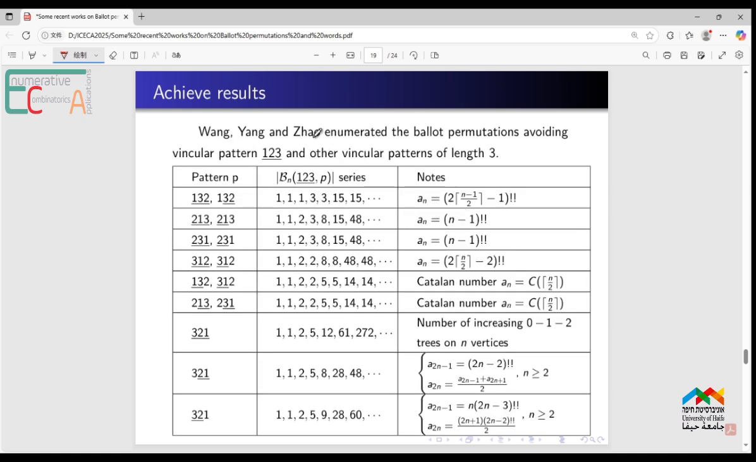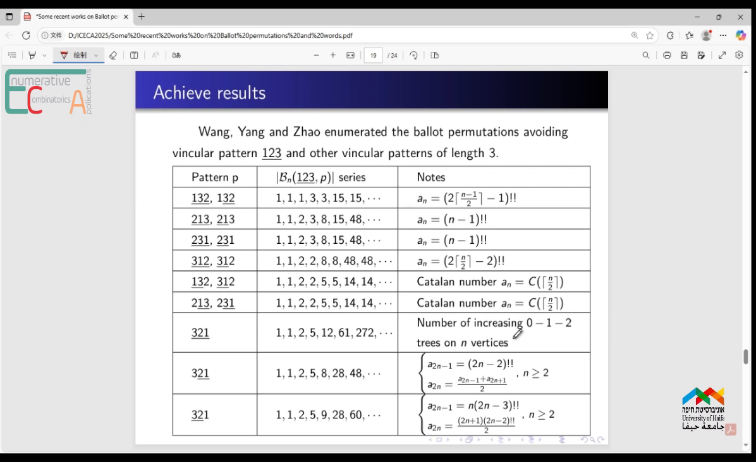And I and my postgraduate students Jiahui Wang and Yuheng Yang enumerated the Ballot permutations avoiding the vincular pattern 1, 2, 3 and other vincular patterns of length 3. There are 15 vincular patterns of length 3 together with the vincular pattern 2, 1, 3. Here are their formulas, and some of them are Catalan numbers, or the number of increasing 0, 1, 2 trees on n vertices.